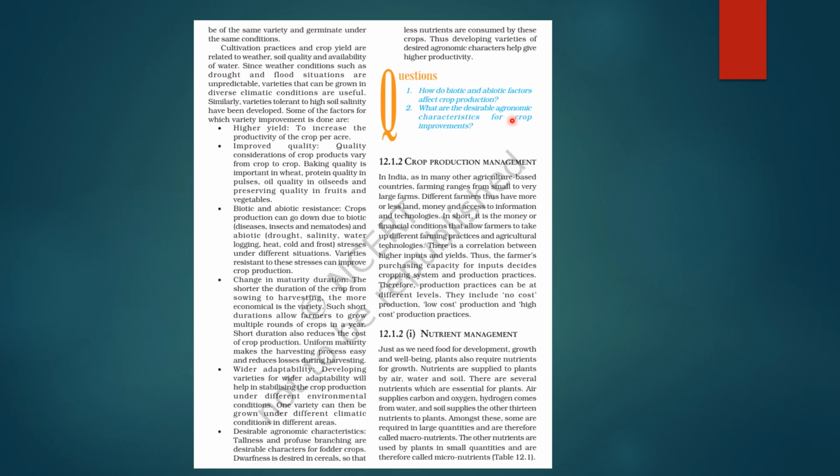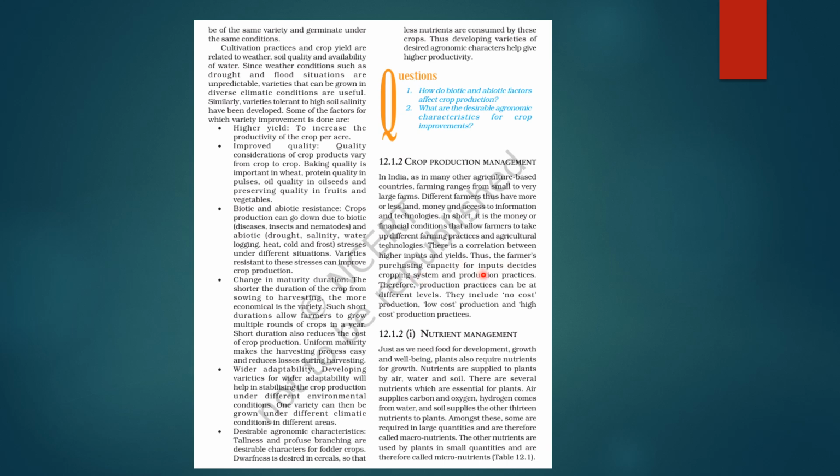So second question is, what are the desirable agronomic characters for crop improvements? You can mention through this paragraph, correct? Second comes the crop production management. Okay. So in India, as in many other agriculture based countries, farming ranges from small to very large farms. Okay, depend करता है. Different farmers thus have more or less land, money, access to information technologies, so it varies. So it is the money or financial conditions which allows the farmers to take up different farming practices and agricultural technologies. So there is a correlation between higher inputs and yields, right?